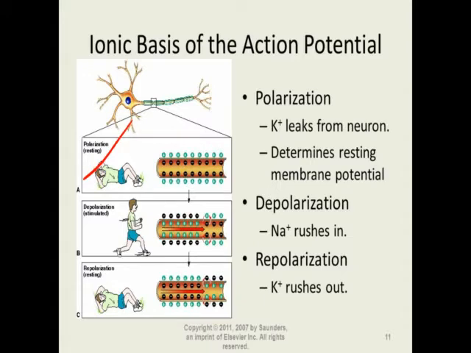Okay, so what happens in polarization? Potassium leaks from the neuron. It determines the resting membrane potential. As I have told, outside the cell positive charge is present, inside the cell negative charge is present. So the potential difference is more. So it is having the polarization, so the resting state.